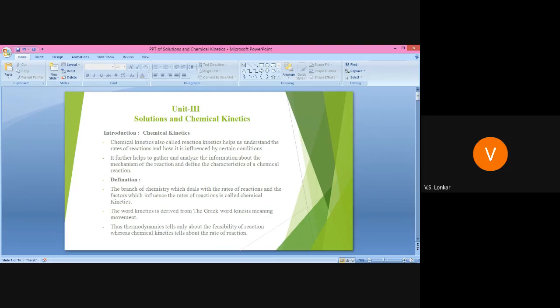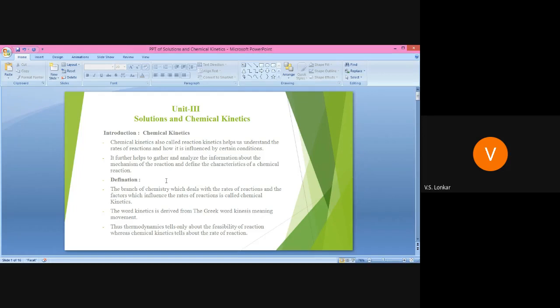Okay, then see the introduction first. And remember this, the three factors: feasibility, then extent, and then speed. The third factor, speed, can be easily explained by using chemical kinetics. Then see, chemical kinetics is also called reaction kinetics, and it helps to understand the rate of reaction and how it is influenced by certain conditions.